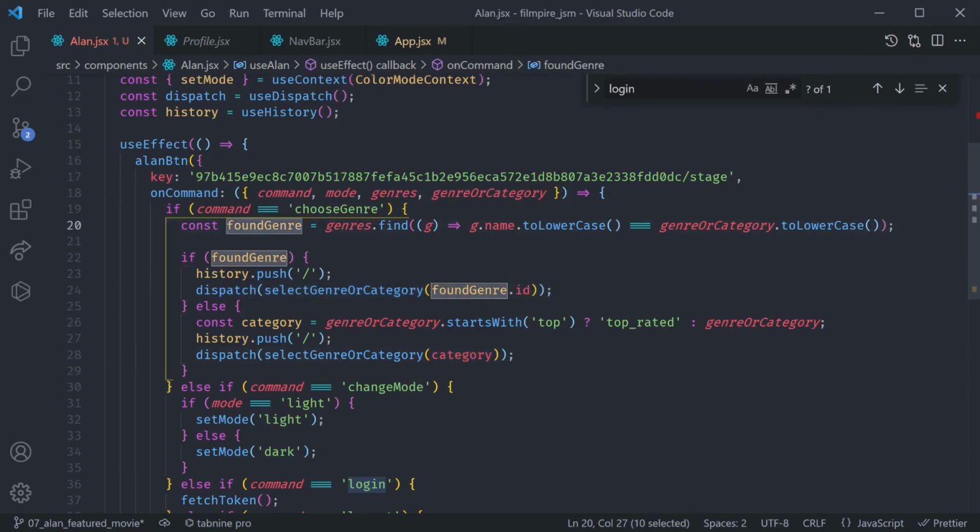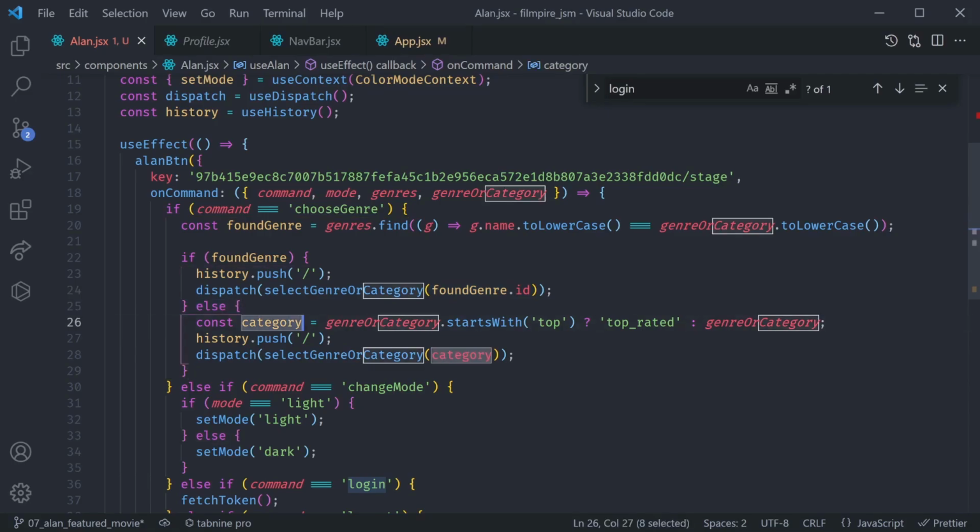So at the start, we first check if it's a genre by looping over all of the genres. If it is a genre, we dispatch select genre or category, and we pass in found genre.id. Else, which means that it is a category. In this case, we have to check if it is top rated. In that case, we have to parse it to top underscore rated, or we return popular or upcoming as they are, and then we do the same thing. Push to / and then select the category. This should do the trick. So let's test it out.